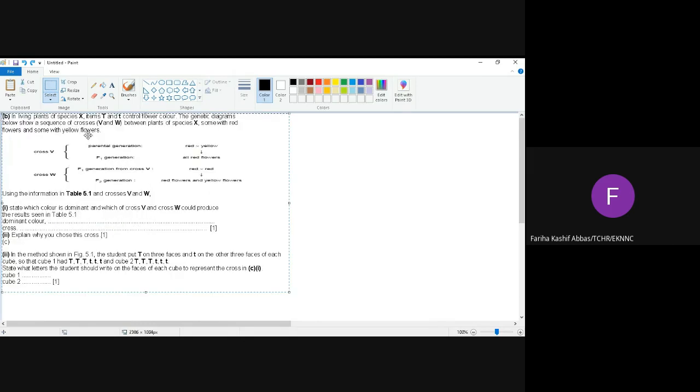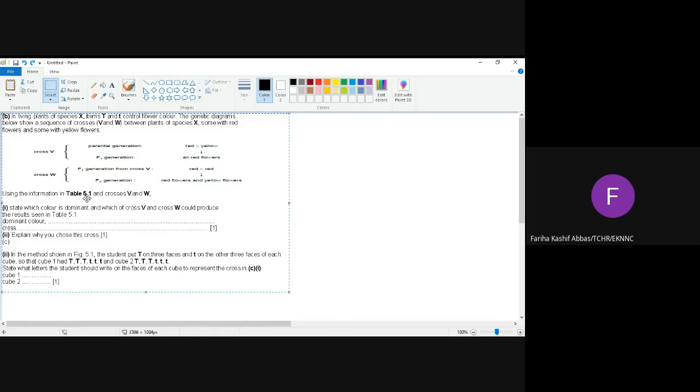Next part. In living plant of species X, alleles capital T and small t control flower color. उसने alleles बता दिया आपको. Now the genetic diagram below shows a sequence of crosses V and W between plants of species X, some with red flowers and some with yellow flowers. So in this diagram, it shows two different crosses, cross V and cross W. In cross V, when the red and yellow colored flowers cross together, they produce all red flowers. ठीक है। Whereas in cross W, when red and red flowers cross together, they produce both red flower and yellow flower. ठीक है।